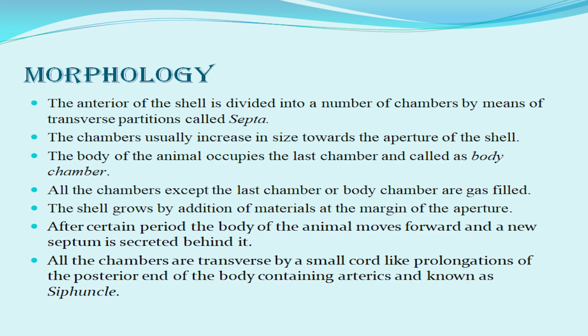The shell grows by addition of materials at the margin of the aperture. After a certain period, the body of the animal moves forward and a new septum is secreted behind it. All the chambers are traversed by a small cord-like prolongation of the posterior end of the body. It contains the arteries and is known as the siphuncle.